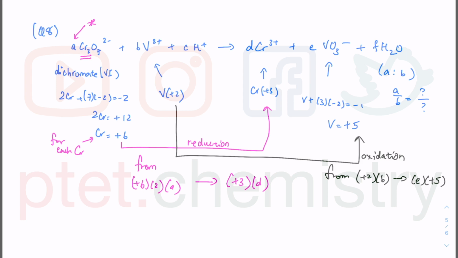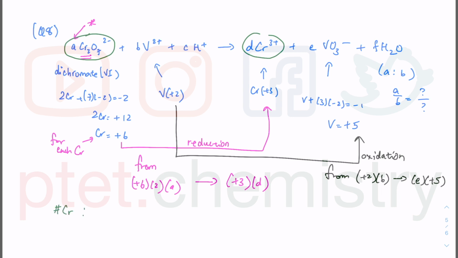So we're going to do a little bit of algebra, and you can also think in terms of balancing the equation. That was in terms of oxidation number. If you think in terms of balancing the equation, all the chromium comes from the dichromate, so count the number of chromium.